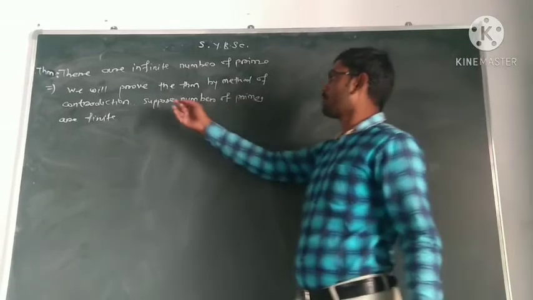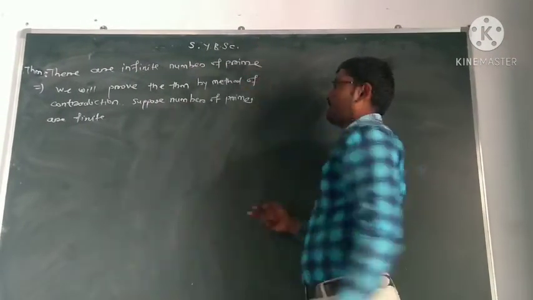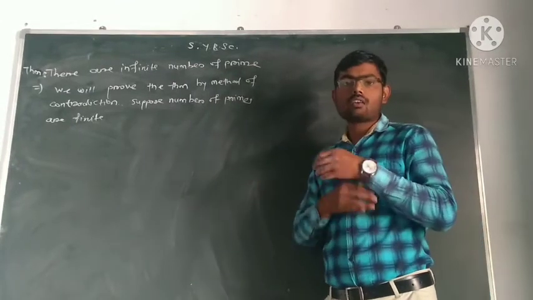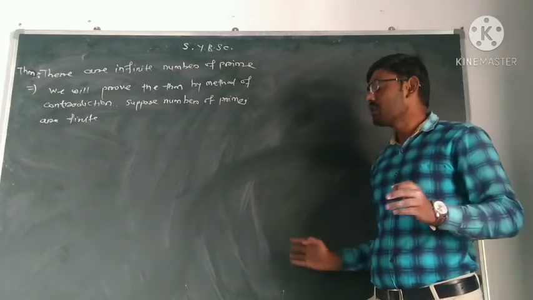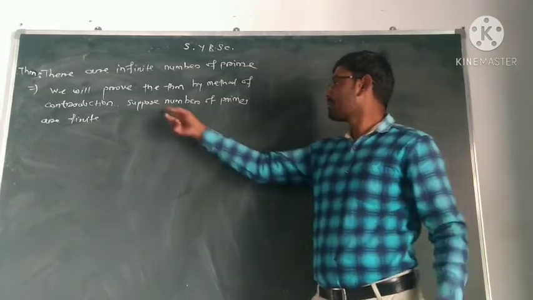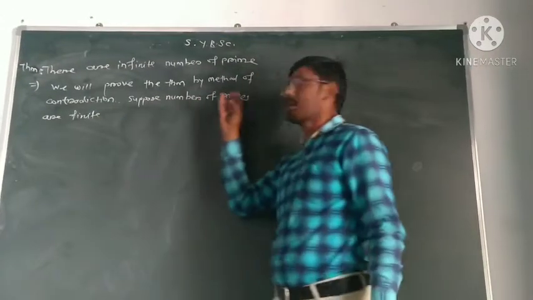What we have to prove? We have to prove there are infinite number of primes. And we are going to prove by contradiction. So we are assuming that the number of primes is finite. At last we will get some contradiction, so our assumption will be wrong. So suppose there are finite number of primes only.